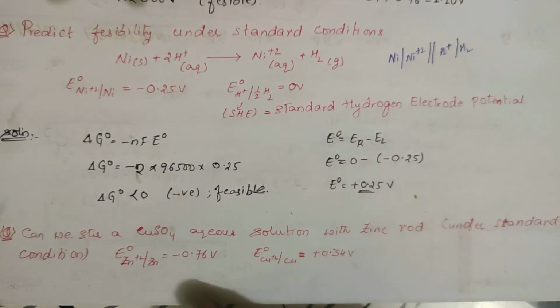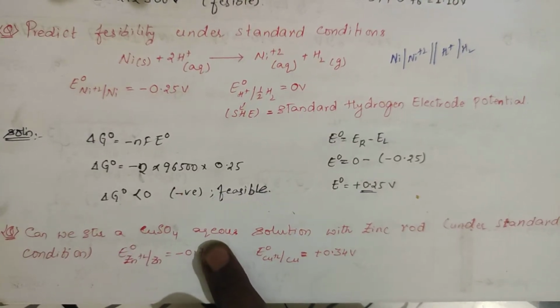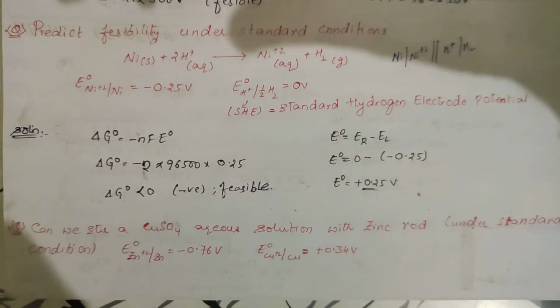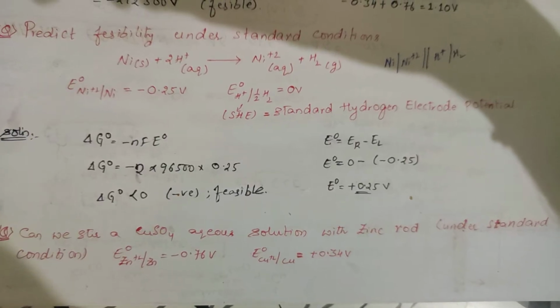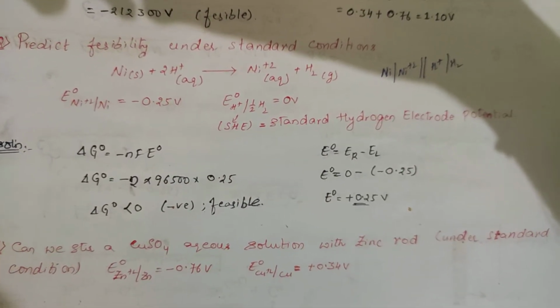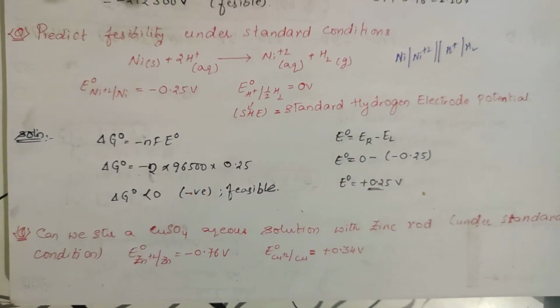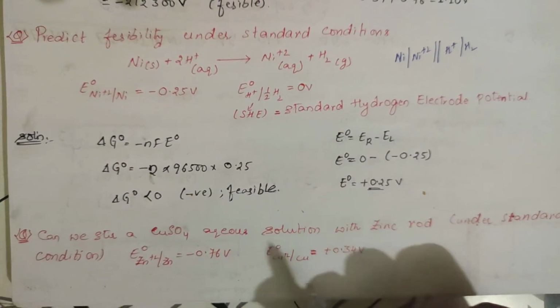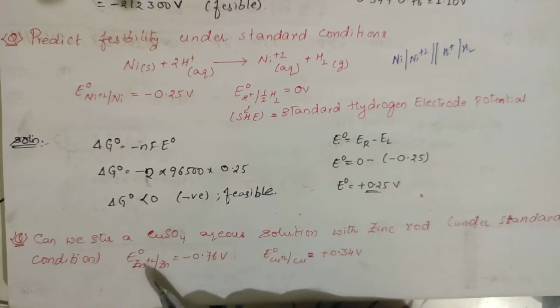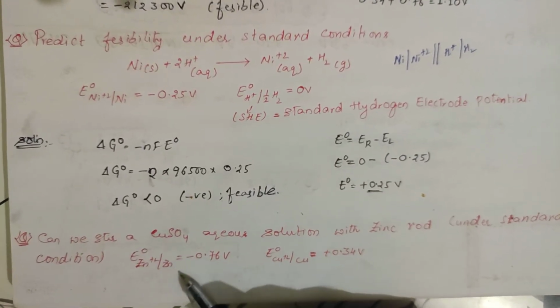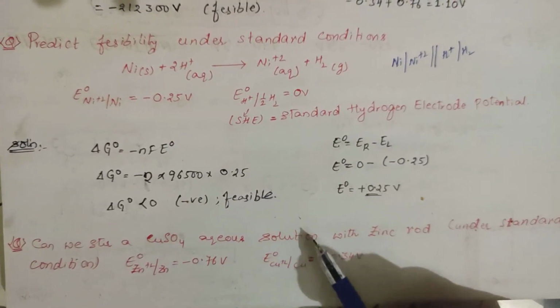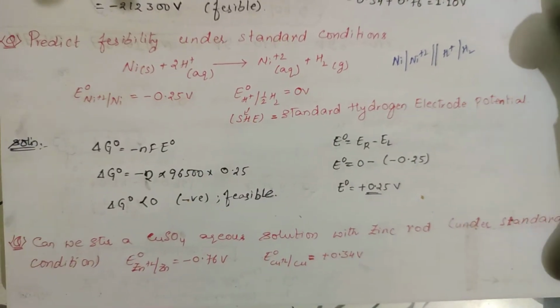Now the question: can we stir a copper sulfate aqueous solution with a zinc rod? He is asking, you take a zinc rod and you take copper sulfate aqueous solution in a container. Now you start stirring it. Is it possible or not under standard condition? He has mentioned E naught of Zn plus 2 to Zn is minus 0.76, E naught of copper plus 2 to copper is 0.34 volts.